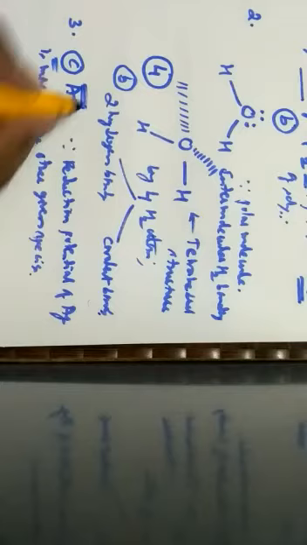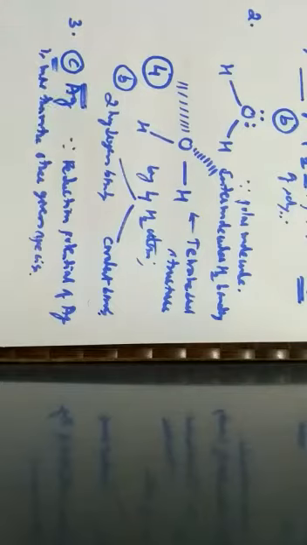Hence, silver cannot liberate hydrogen gas when it is made to react with dilute HCl.